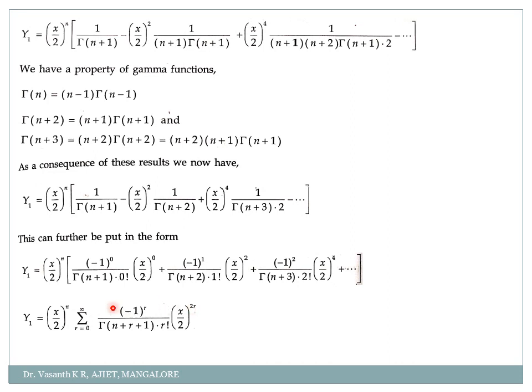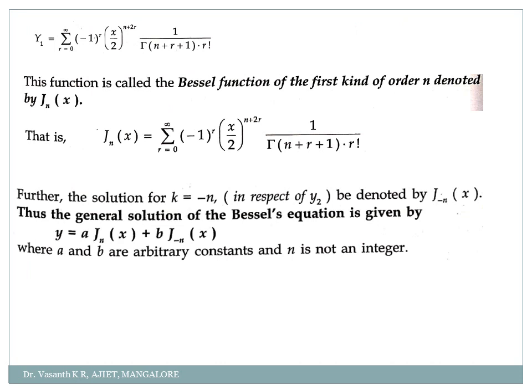It is done, almost done. So here x by 2 to the power n, x by 2 to the power 2r. So I'll add this. So it will become x by 2 to the power n plus 2r. That I have written in the next. So therefore my y1 will become summation r equal to 0 to infinity minus 1 to the power r x by 2 to the power n plus 2r into 1 by gamma of n plus r plus 1 into r factorial. So this is called Bessel's function of first kind of order n, and is denoted by Jn of x. So this y1 we are denoting as Jn of x.